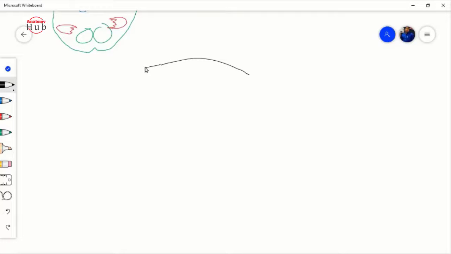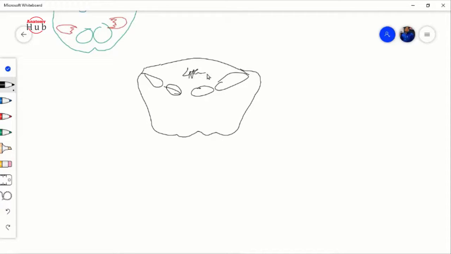Here there is the presence of your nucleus cuneatus, nucleus gracilis, and this is your fourth ventricle. Fine, and here you will find the white matter fibers, they are just going down. Here also white matter fibers, they are going down as a pyramid. Here is the presence of your olive.